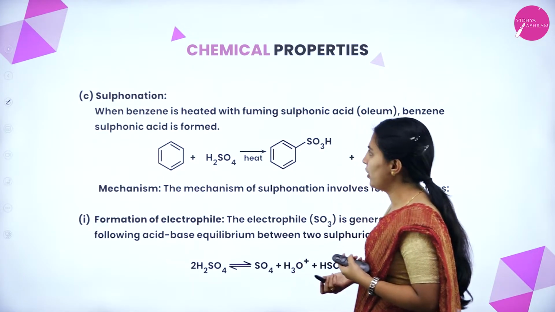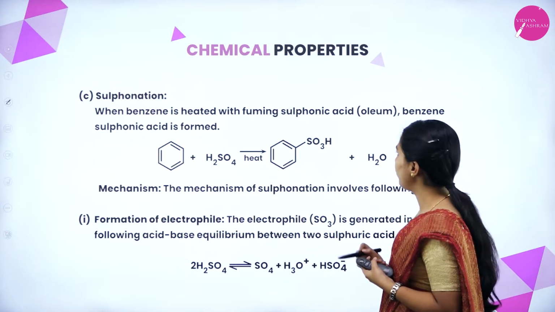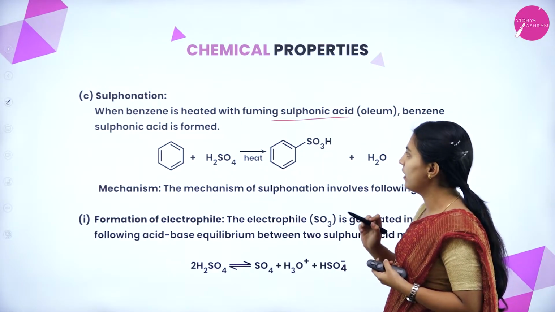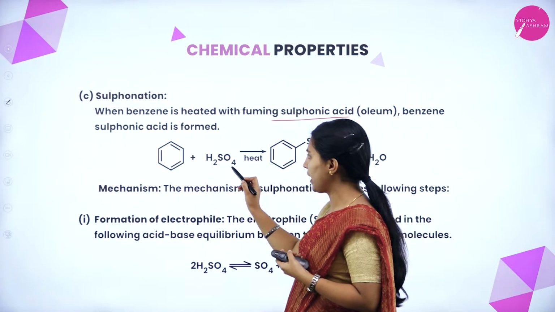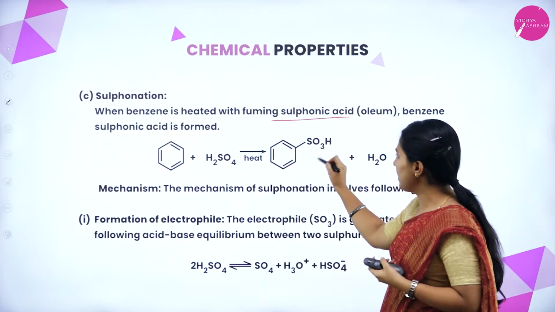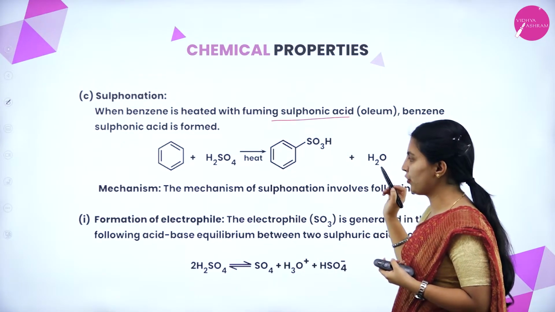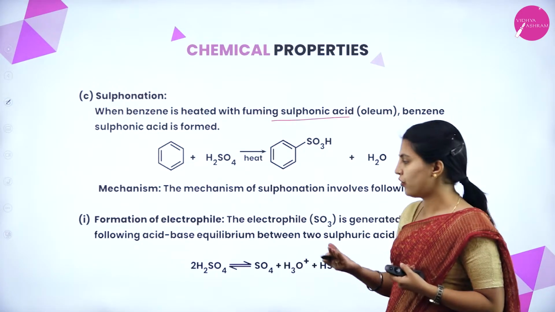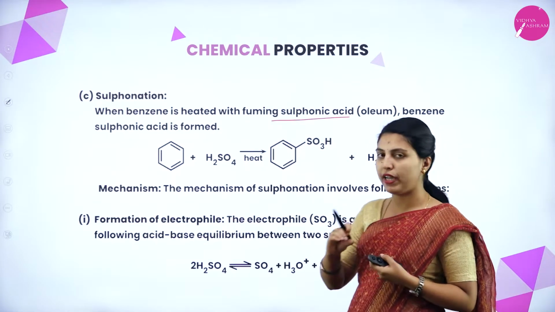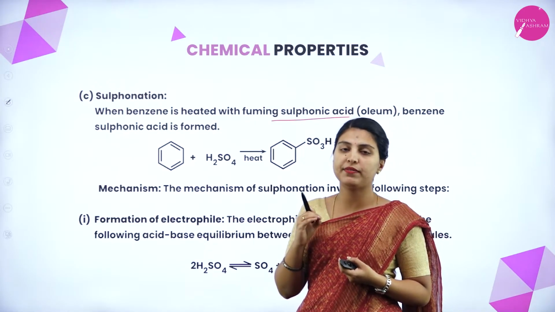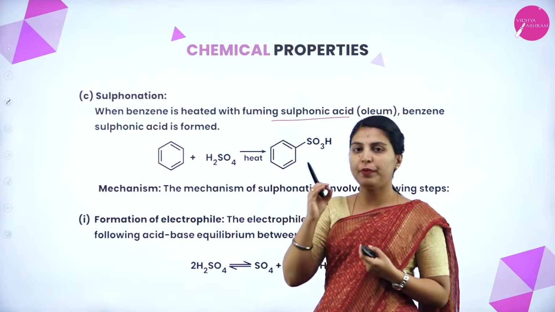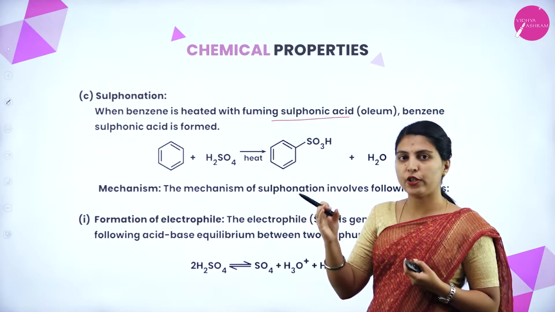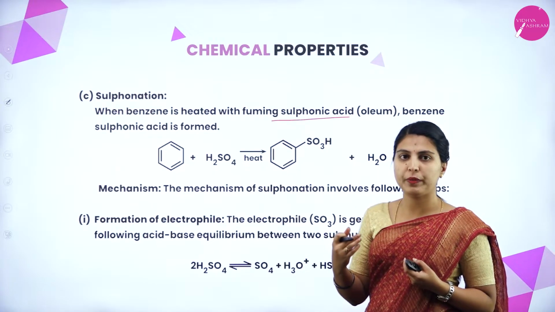Next one, sulfonation. When benzene is heated with fuming sulfuric acid, benzene sulfonic acid is formed. See here, benzene with sulfuric acid, that benzene sulfonic acid will form with the liberation of water. Same thing: formation of electrophile, attack of electrophile, loss of proton will take place, but everywhere the formation of electrophile step is very much important. If you make that electrophile and nucleophile separate, then the attack of electrophile will be easy and loss of proton will be very easy.